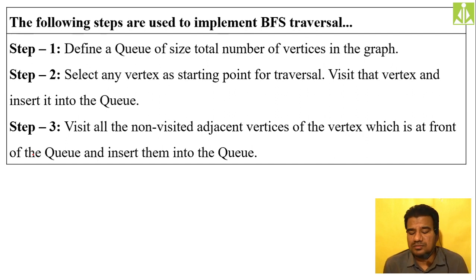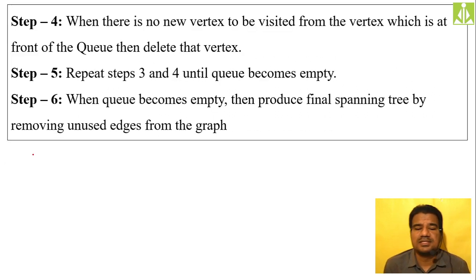As long as there are vertices in the queue, you repeat the same process. If there are no vertices to be visited from the vertex at the front of the queue, then delete that vertex from the queue.